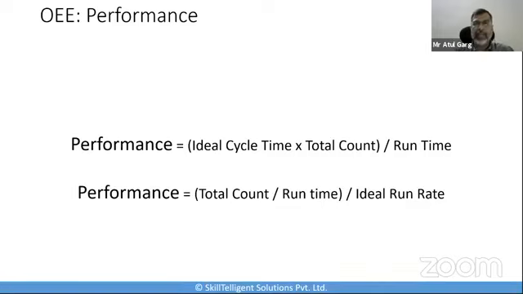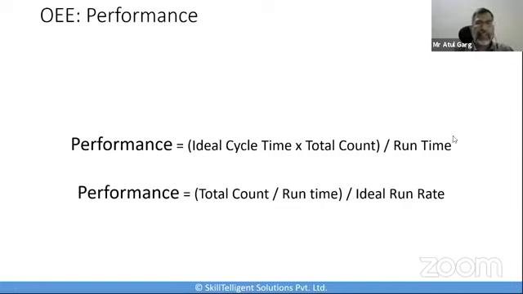However, I may not be able to achieve that in 30 minutes. I may be achieving it in 40 minutes, or I may be producing only 10 parts in 30 minutes. In that case, that's not my ideal cycle. My ideal cycle time remains 15 products in 30 minutes.